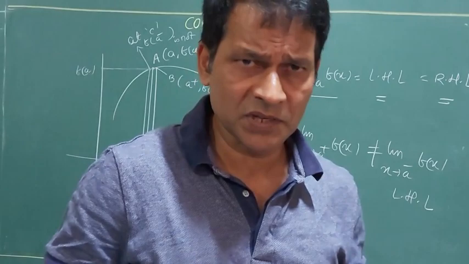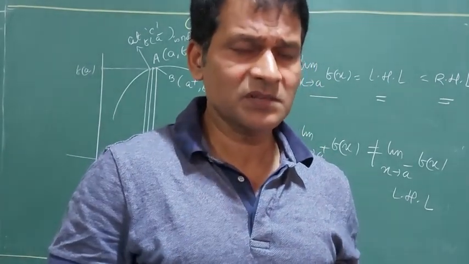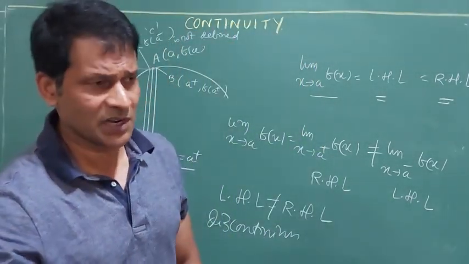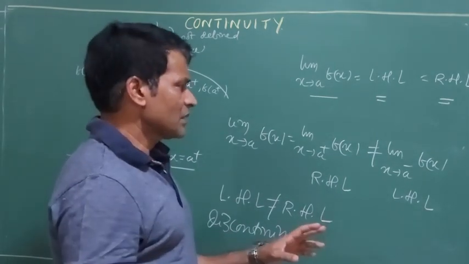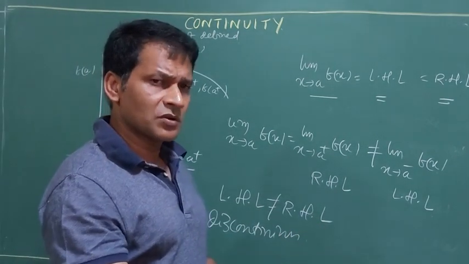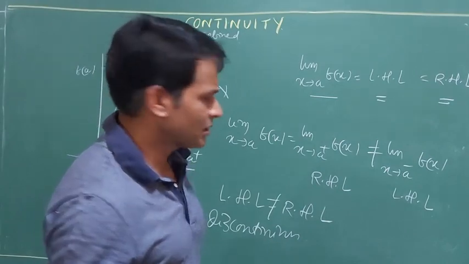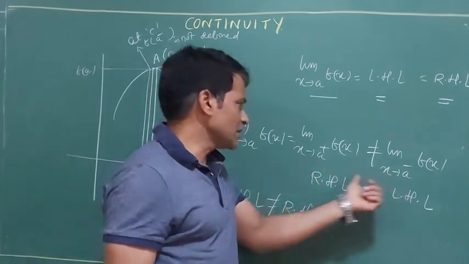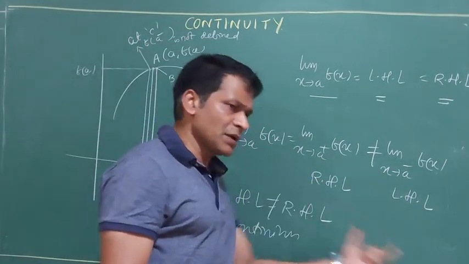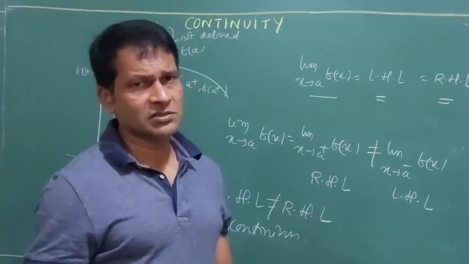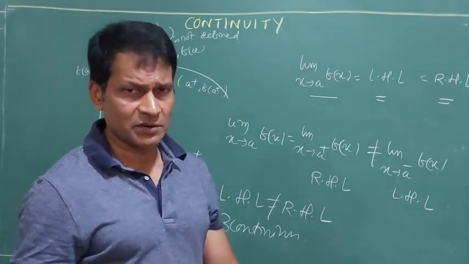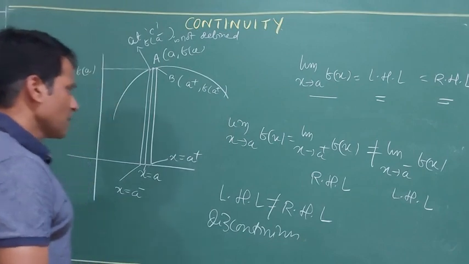If one of the values differs from the others, then it is discontinuous. Either LHL equals RHL but may not equal the value at the point, or LHL is not equal to RHL but may equal the value at the point, or all three may be different from each other. That is also discontinuity. So what kinds of discontinuity are there? Okay, fine.